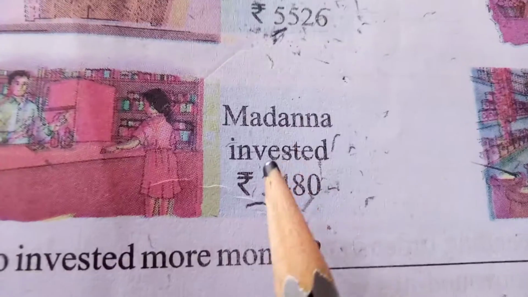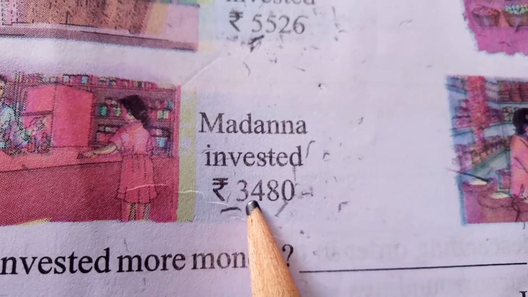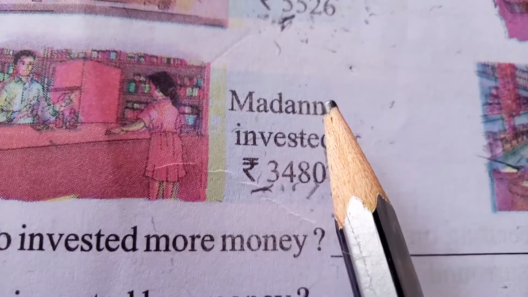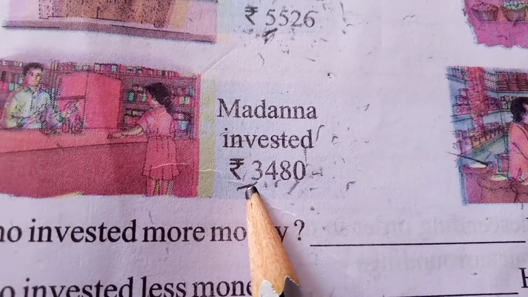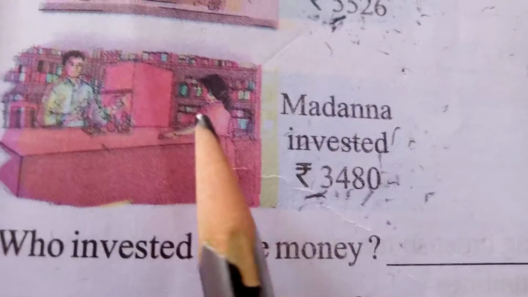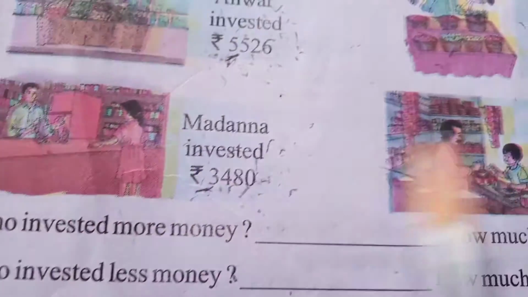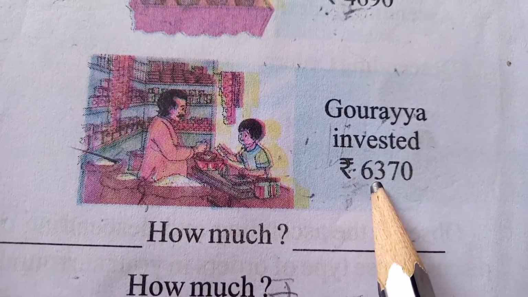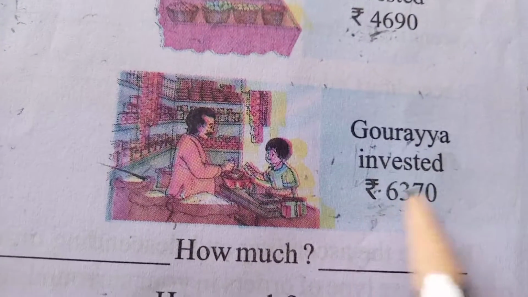Next, here Madanna invested 3,480 rupees. Yes, Madanna spent 3,480 rupees to set up a shop. Gauraya invested 6,370 rupees to set up a shop.